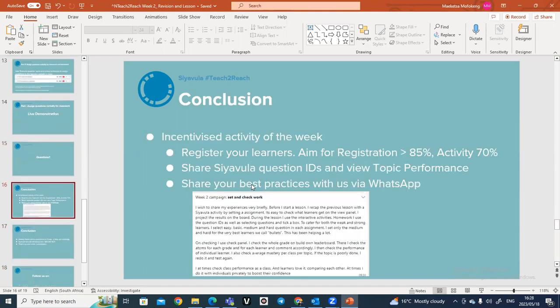In conclusion, the incentivized activity for this week: we are saying that please help with registration of the learners. We are aiming that you have at least 85% across your registration in classes. Obviously, we do want all the learners to be linked to the classes, which is the aim, because we don't want you to leave anyone behind. And then we want at least 70% of your learners to be practicing. At least means that make it 100% of them practicing, because they have to benefit. And then we are saying share some Siyavula question IDs with your learners and view the report that I showed you, which is the topic performance report.